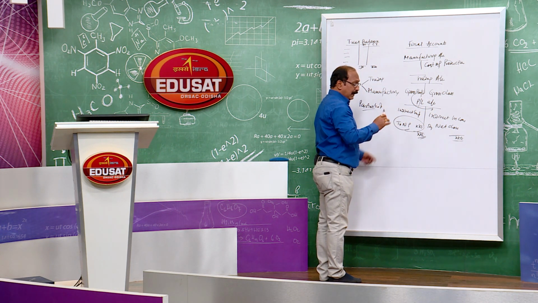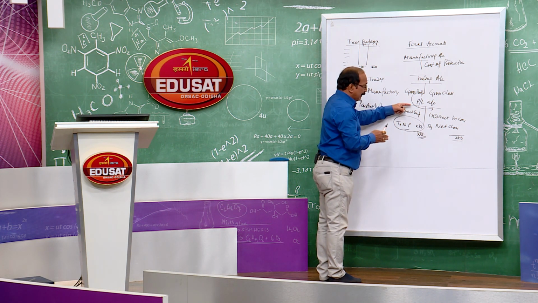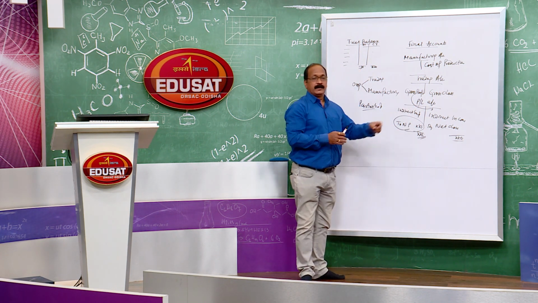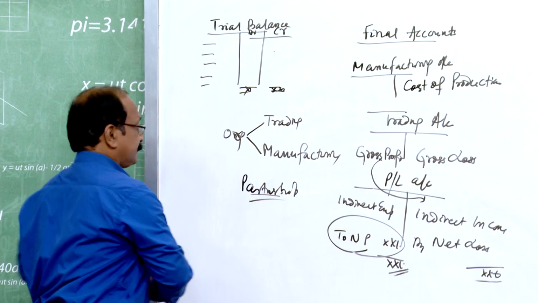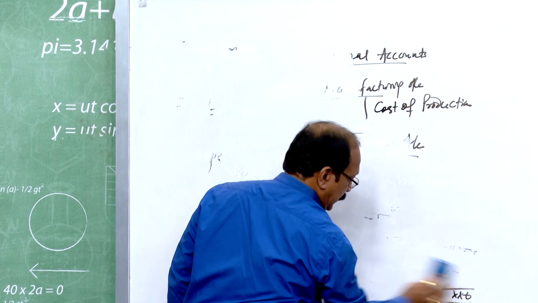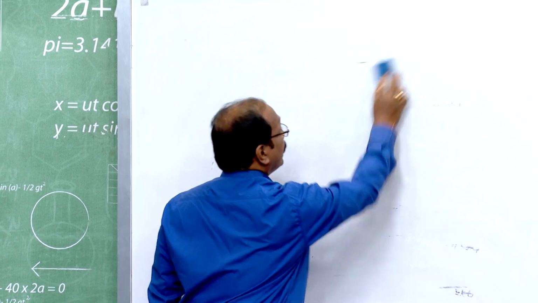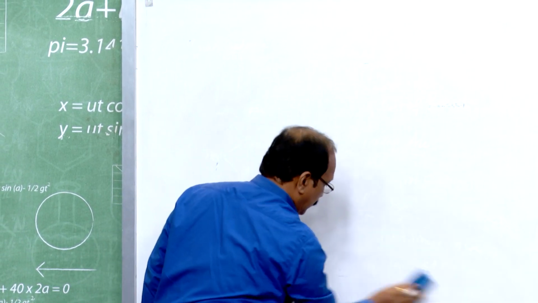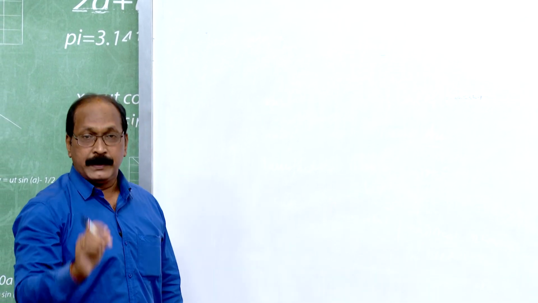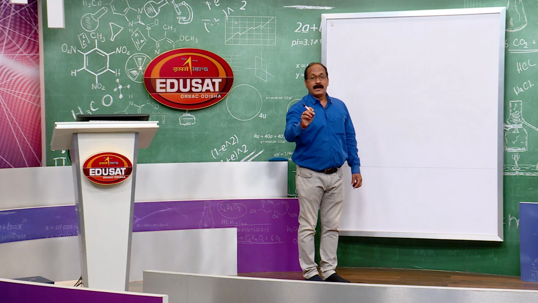But here the new area which we are going to discuss is, after completion of this profit and loss account, we have to prepare the profit and loss appropriation account. The profit and loss appropriation account is nothing but an account where the profit earned by the partnership firm during one accounting period is shown, how it is distributed, among whom?